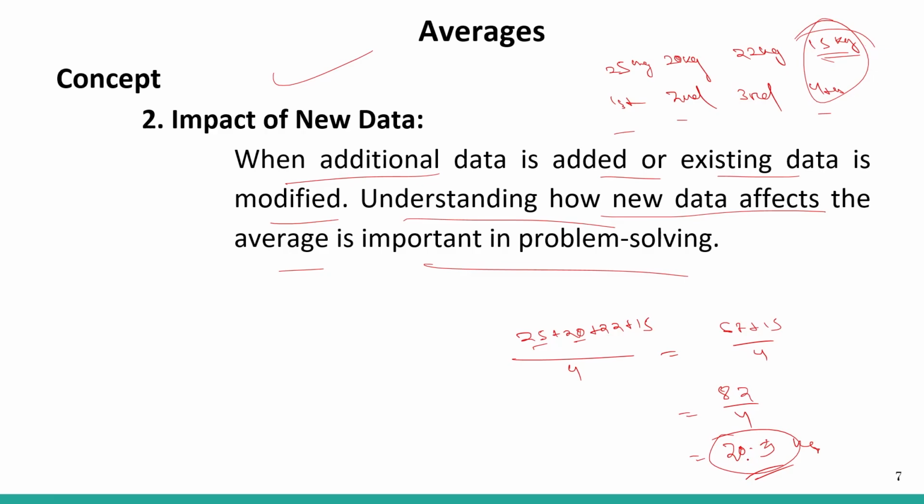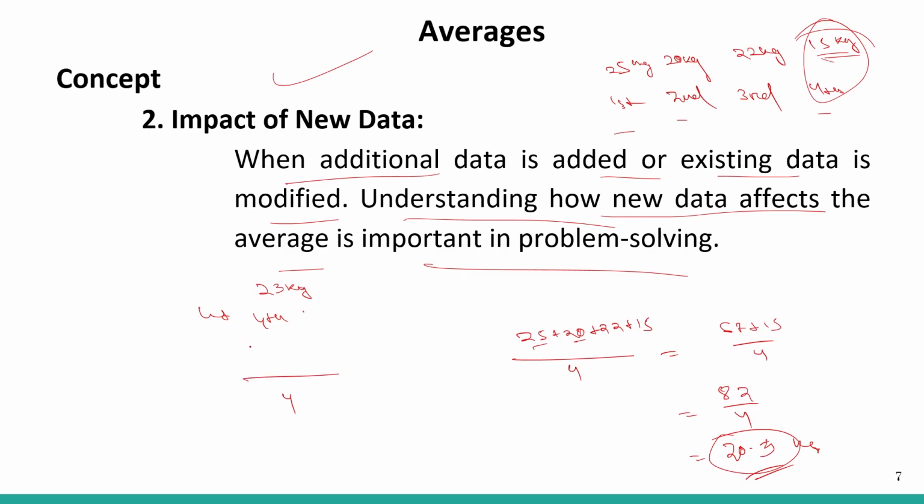But let's see another case where the fourth child has more weight than the average of the previous data. So let the fourth one weigh something like 25 kg, right? So if it weighs 23 kg, let's say, how much will be the cumulative?